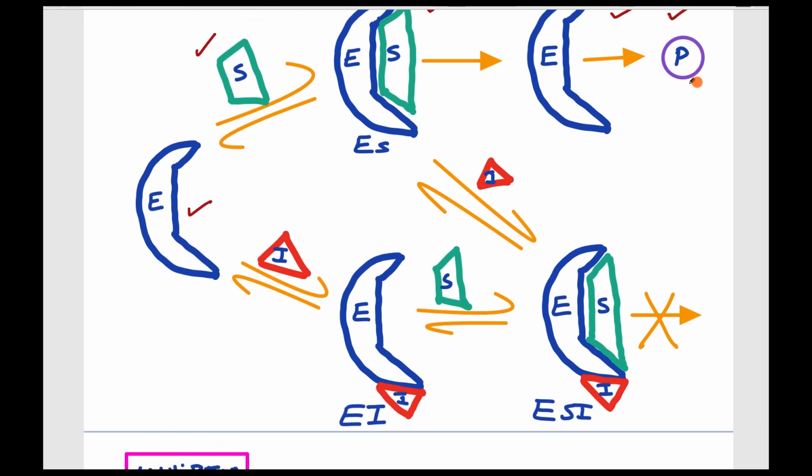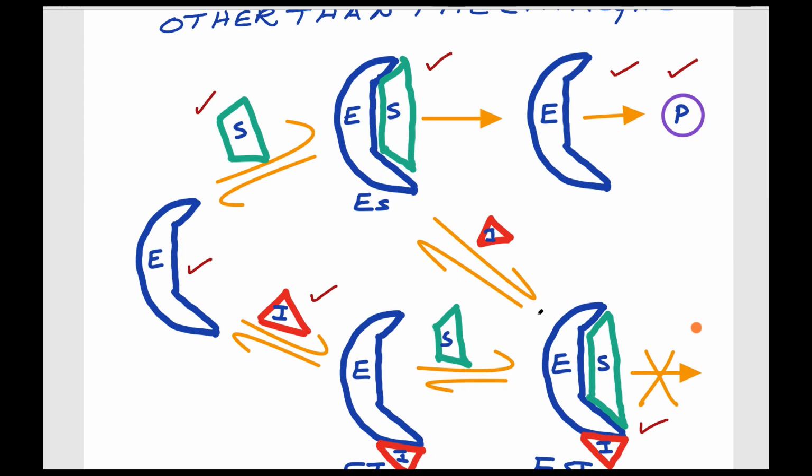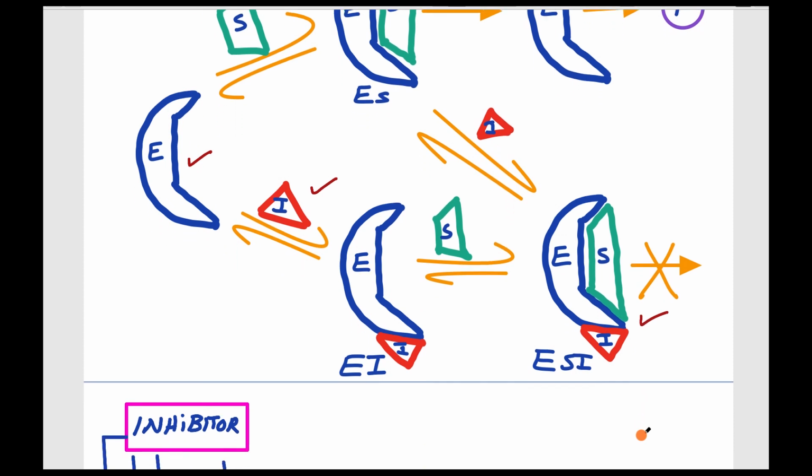If inhibitor is present, an enzyme inhibitor complex forms. Even after the inhibitor binds, substrate can bind, leading to the ESI complex, the enzyme substrate inhibitor complex, but there is no product. Likewise, when the enzyme substrate complex is formed, the inhibitor can also combine, leading to the enzyme substrate inhibitor complex, but there will not be catalysis.